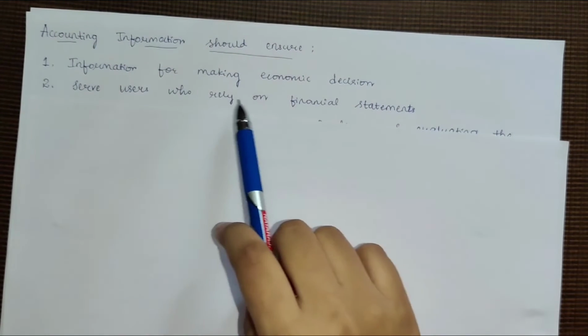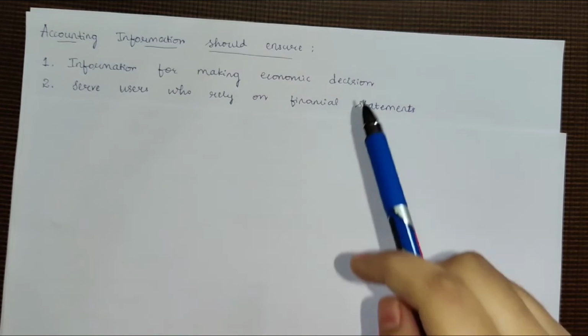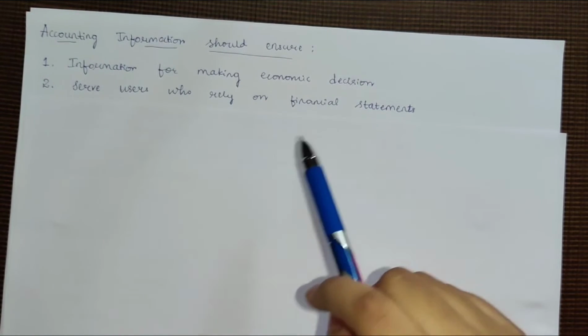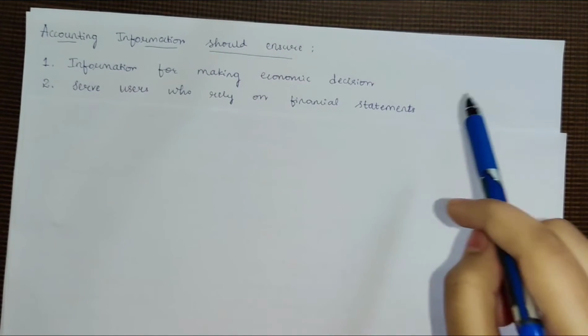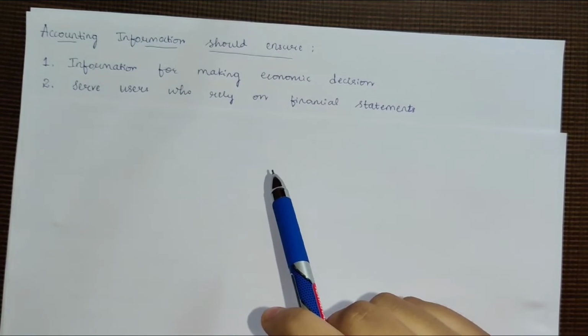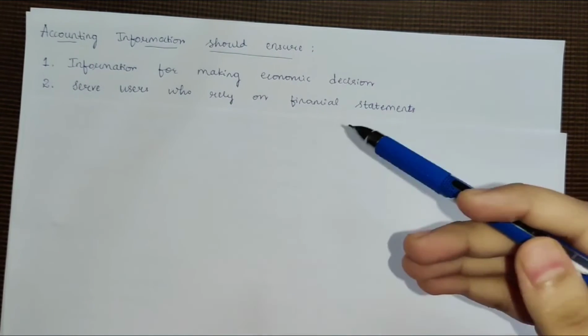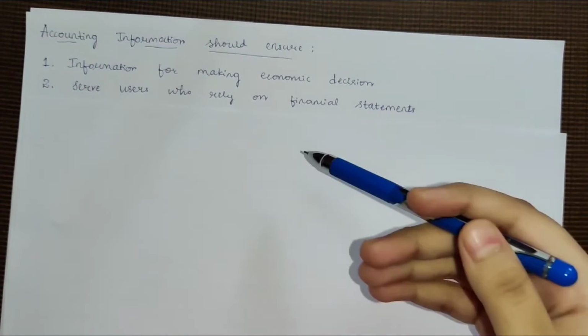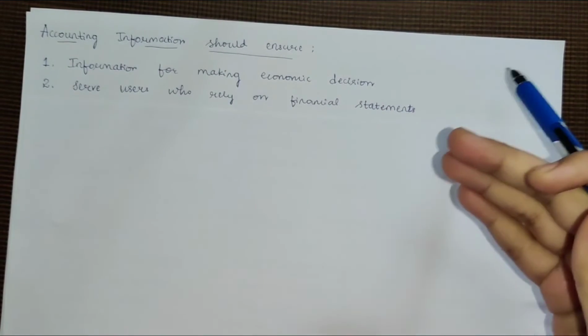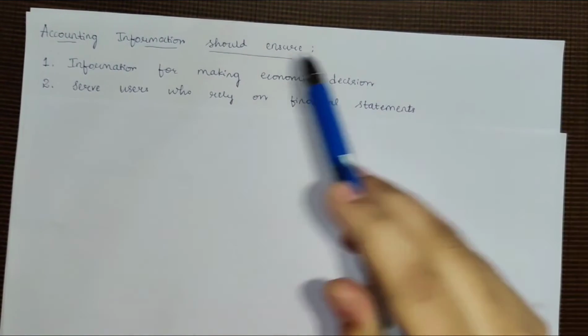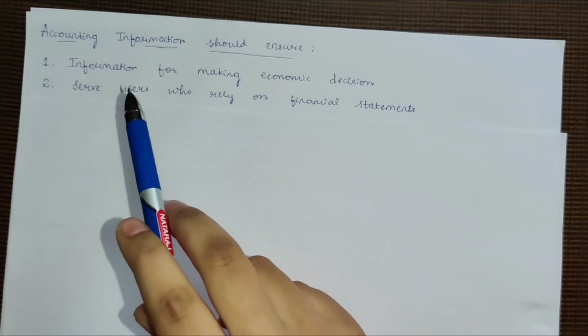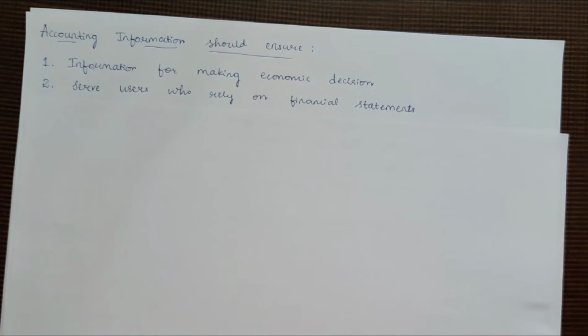Serve users who rely on financial statements. For example, the financial advisors of a company, CEO and CFOs rely totally on the financial statements because they want to know the strengths and weaknesses of the company, and from those strengths and weaknesses they are going to make the decision making process. So accounting information should serve those persons.